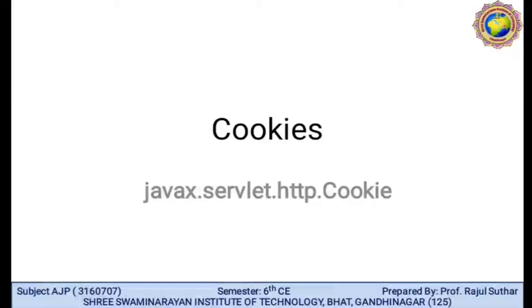So what do you mean by cookie? The class name of the cookie is javax.servlet.http.Cookie. So what is the general idea about the cookie? Cookies are little pieces of information that can be left on your computer, the client computer, by another computer when we access the internet or perform browsing. The cookie is automatically stored in your browser like Chrome, Firefox, Opera.